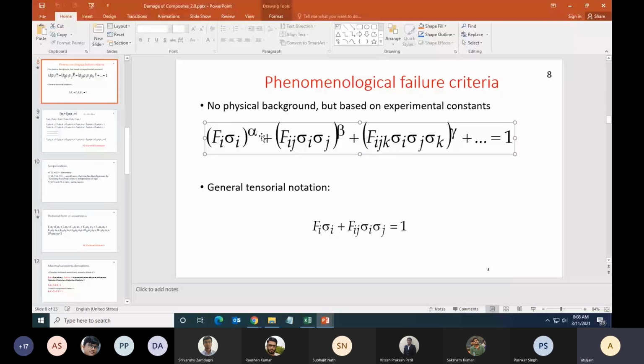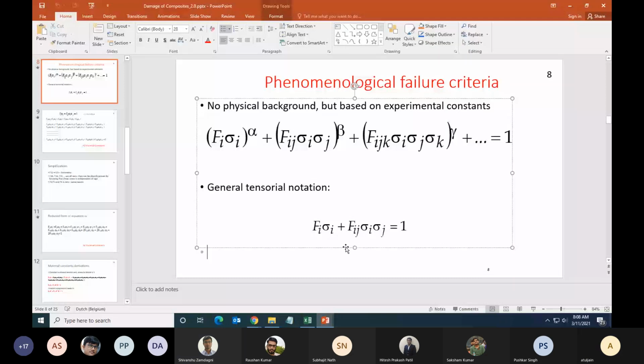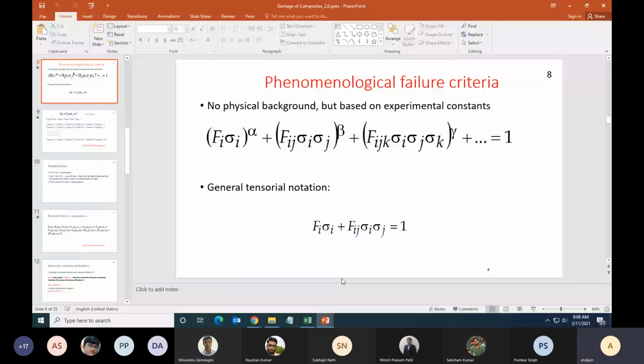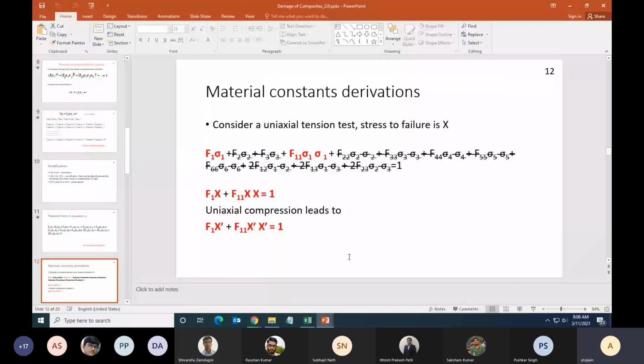So if I look at this equation at the bottom, Fi sigma i is equal to some dimensionless number because it is equated on the right hand side with 1. Fij sigma i sigma j is again some dimensionless number. So Fi is 1 by stress, Fij is 1 by stress squared. Okay, sir. In the next slide, I have described how this can be derived.